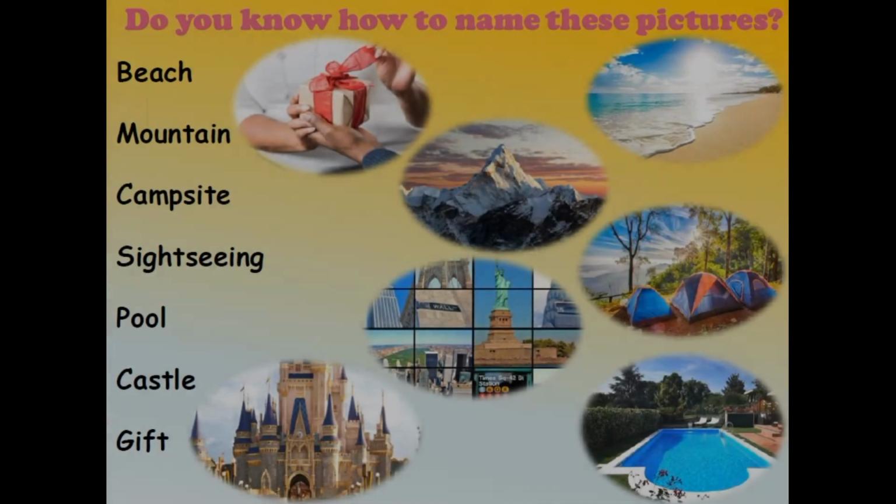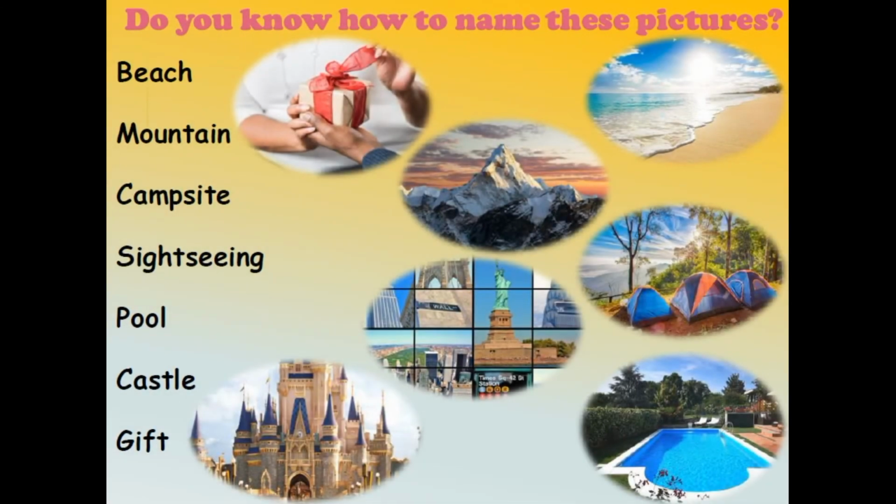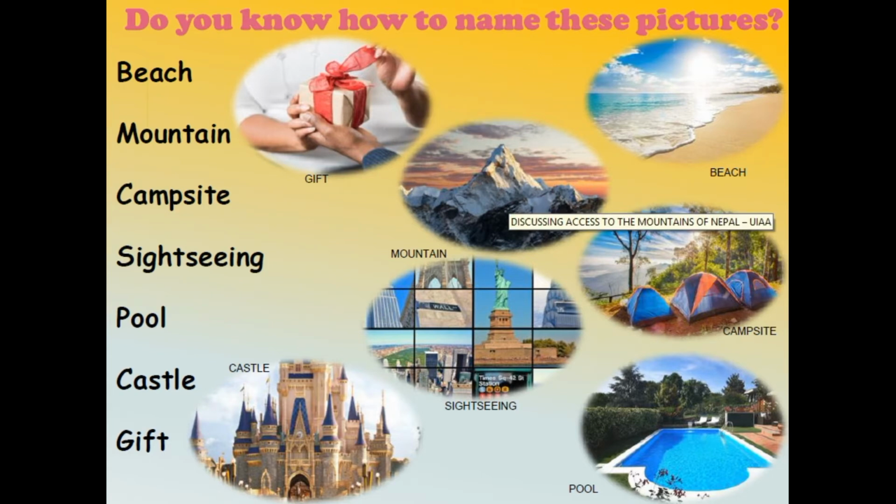So let's start Unit 11, Lesson C. Take a look at these pictures. Do you know how to name them? We have beach, mountain, campsite, sightseeing, pool, castle, and gift. Let's check the answers. The first picture is a gift, a present. The second one is the mountain. The third one is the beach. This one is a castle.